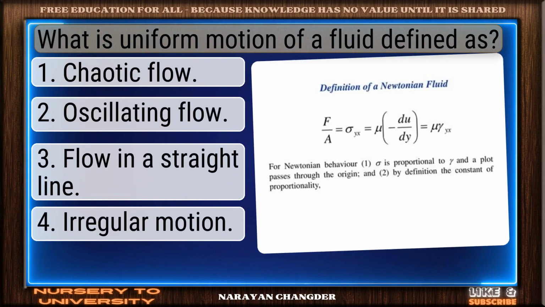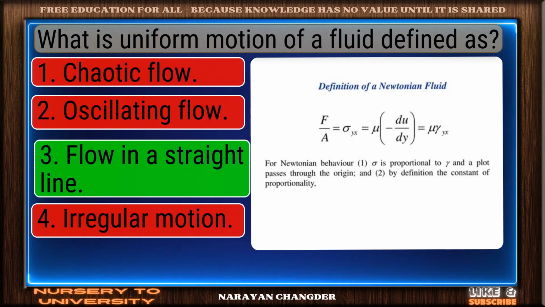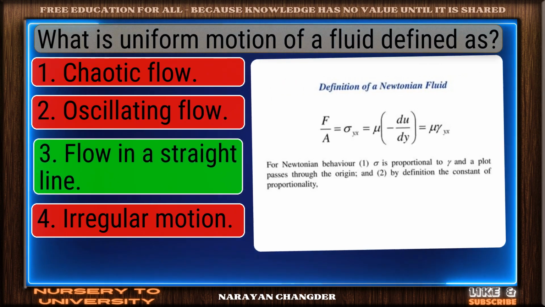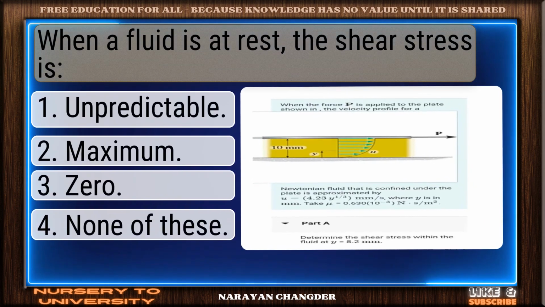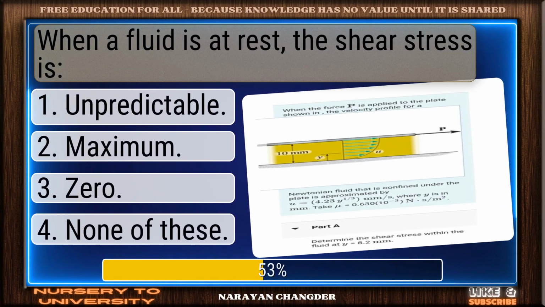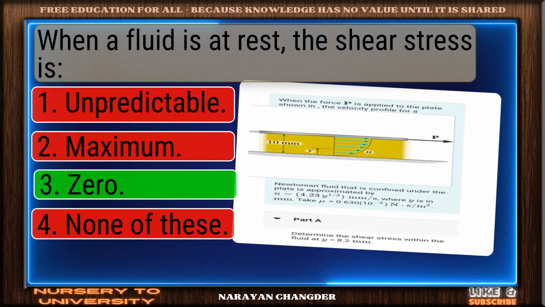What is uniform motion of a fluid defined as? You got it. Your choice flow in a straight line is right. When a fluid is at rest, the shear stress is. Correct. 0 is the right answer.